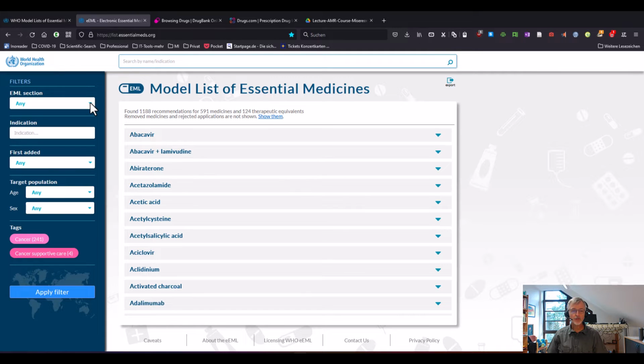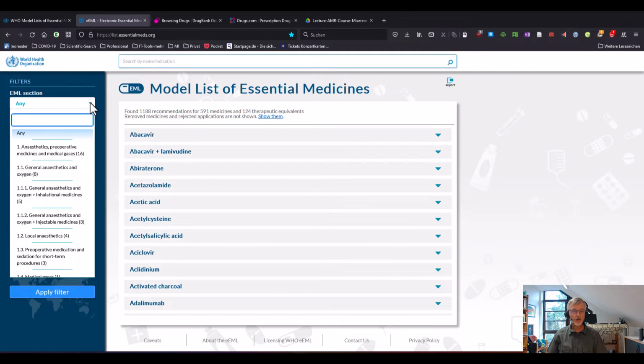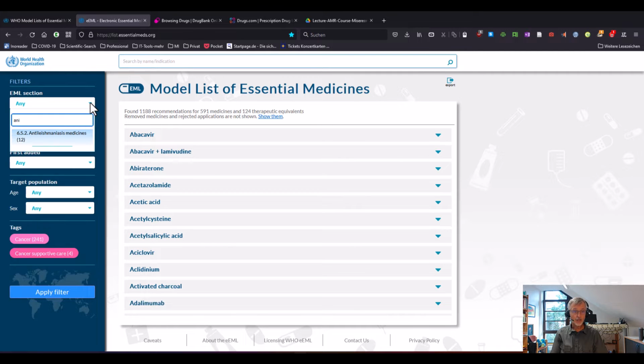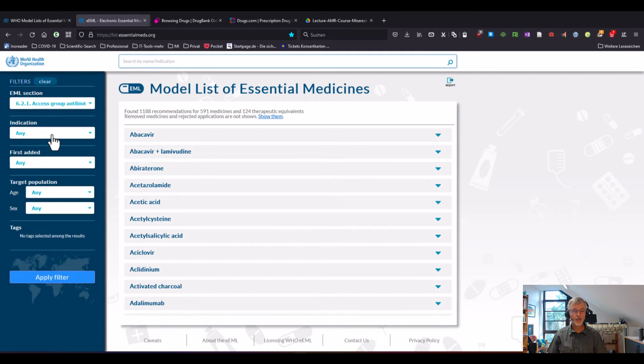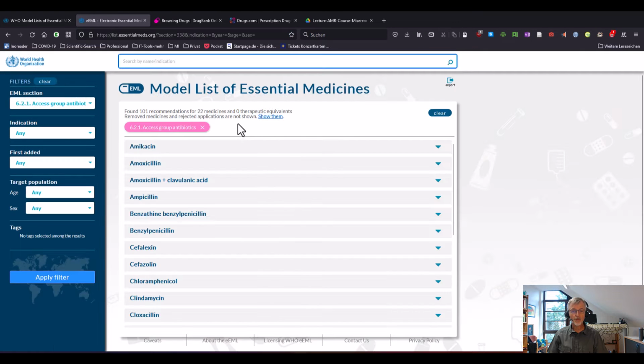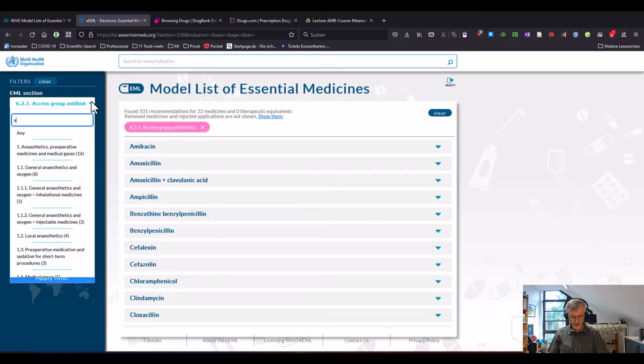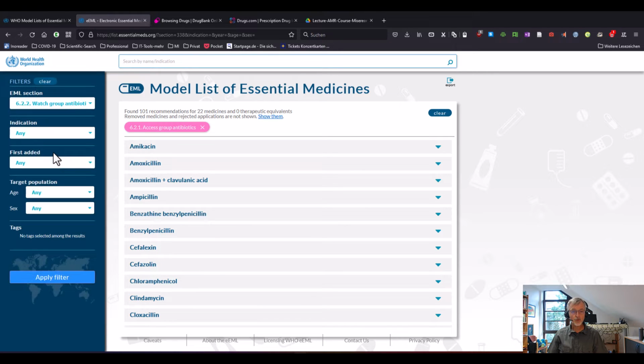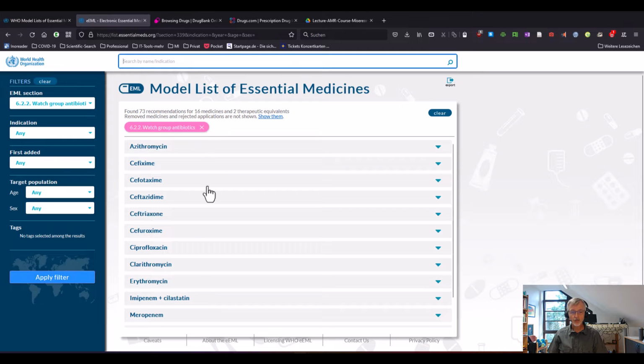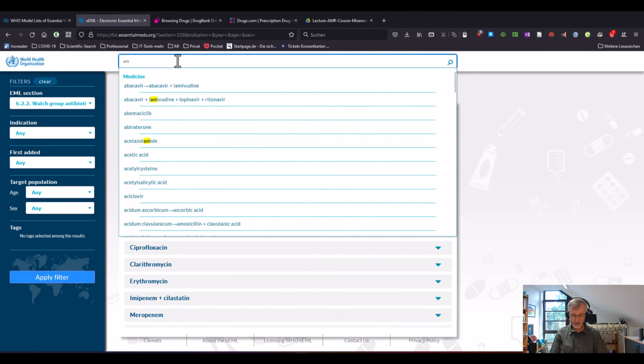Here I can browse the EML different sections and I can, for instance, look for antibiotics. It separates the list into access group, watch group, and reserve antibiotics. So if I click on the access group and apply the filter, I see the different antibiotics which WHO recommends to have. If I want to see reserve antibiotics, the watch group, I apply the filter and I get this one. So let's look for specific drugs, for example, ampicillin.